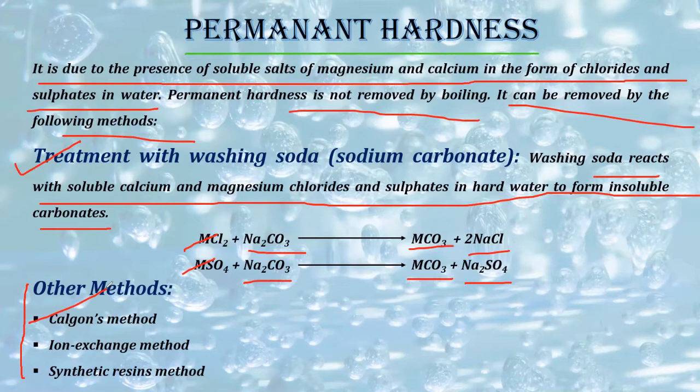Now in ion exchange method, what happens? Ion exchange method and synthetic resins method are more or less similar. In ion exchange method we use an ion exchange column. It is basically column chromatography. We will use an ion exchange column, and we will use maybe a silica gel bed inside that particular column, right? Now what we are going to do, we will add hard water from the top of the column. So what will happen? The hard water will be absorbed totally by the silica gel that is present inside the column.